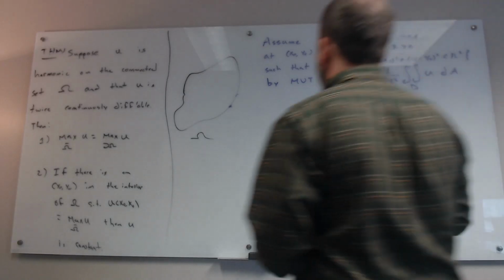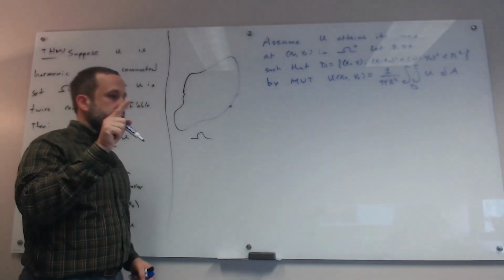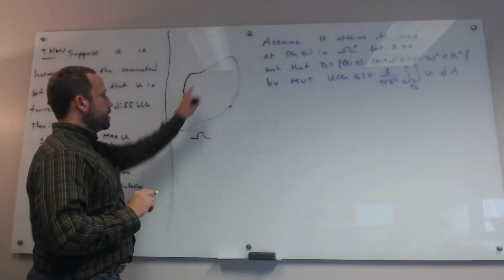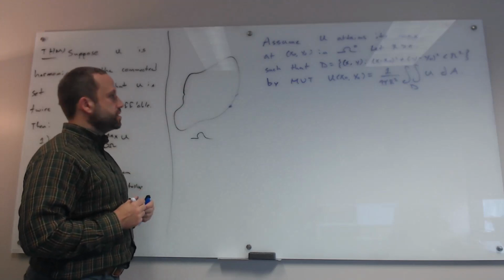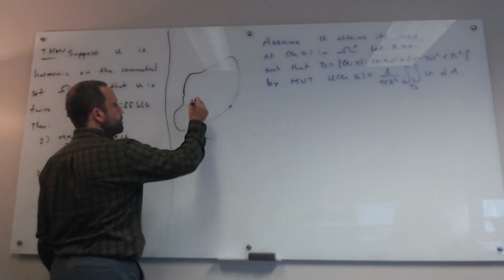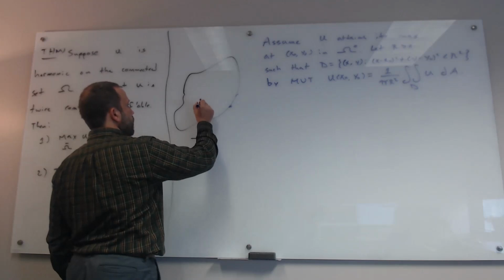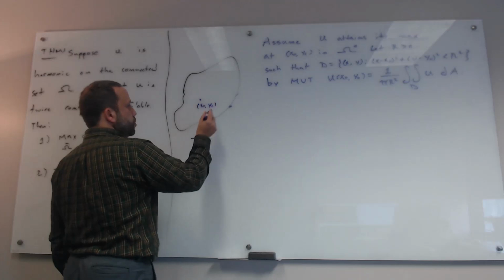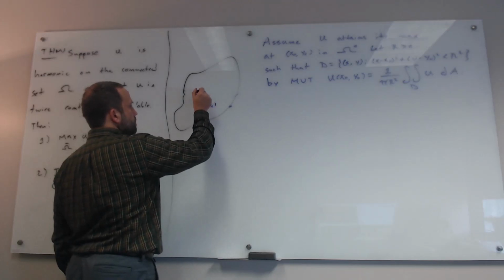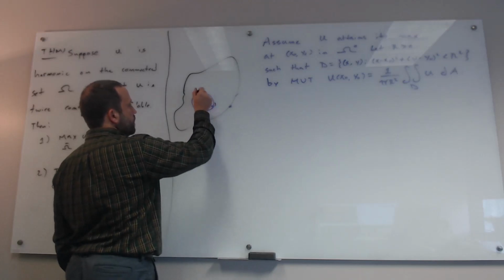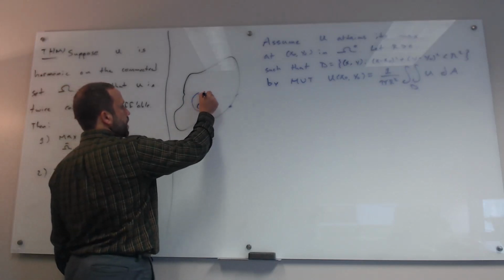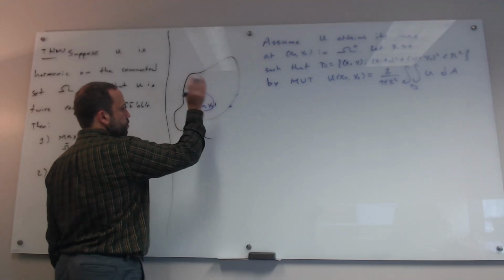Okay, so now what I have, I made another mistake, so I think I'm coming back to where I wanted to come back, but this probably looks different than what it did just an instant ago. So what I've proven is that for a generic point at which u attains its maximum, on any ball around that point that's included in omega, u is going to be constant. Really that should be centered, but I messed up the drawing.